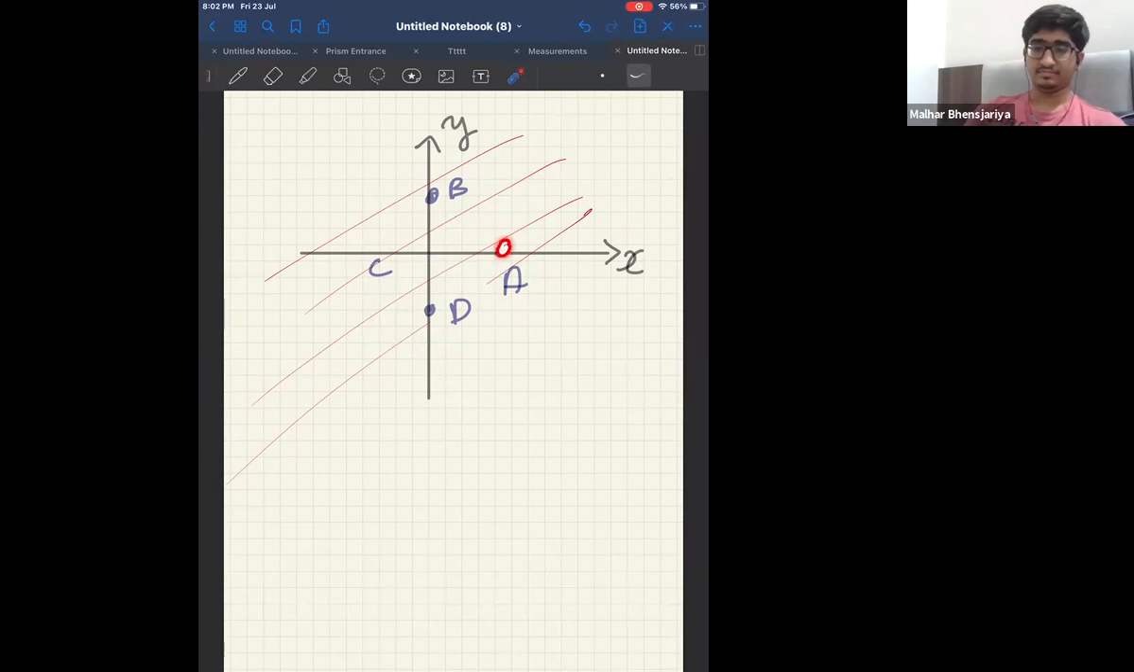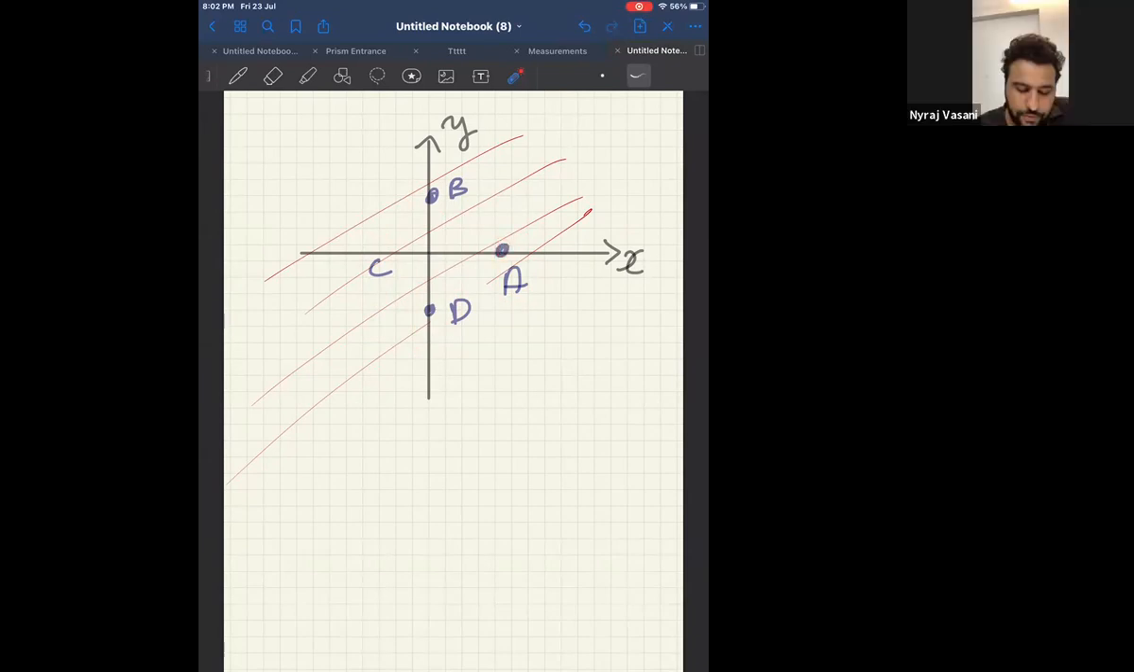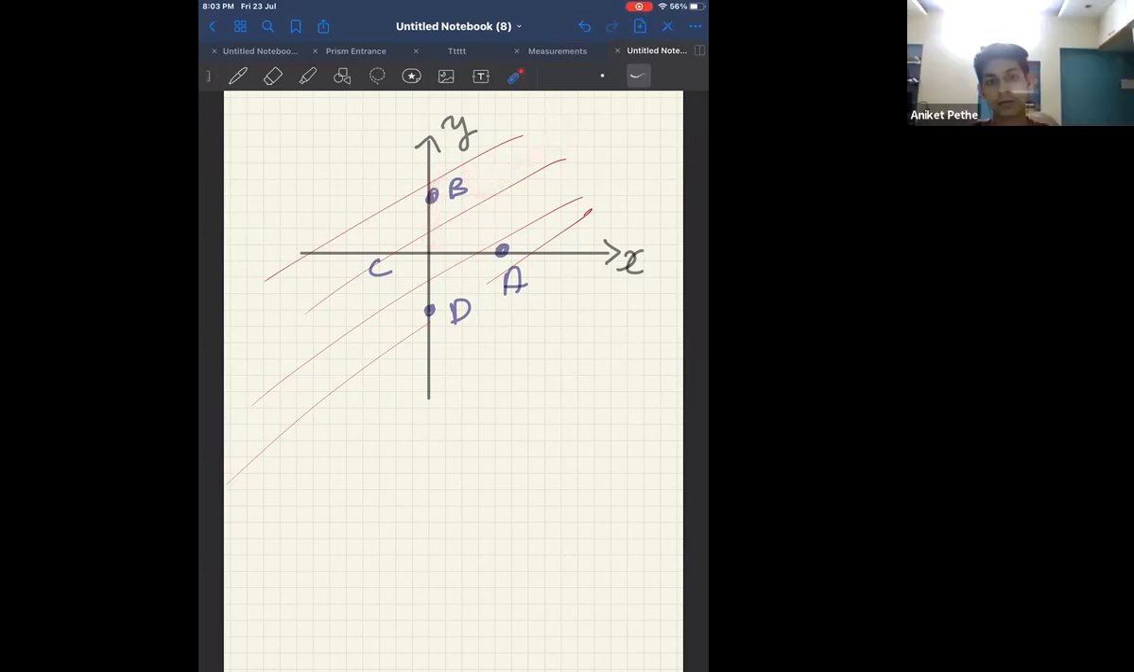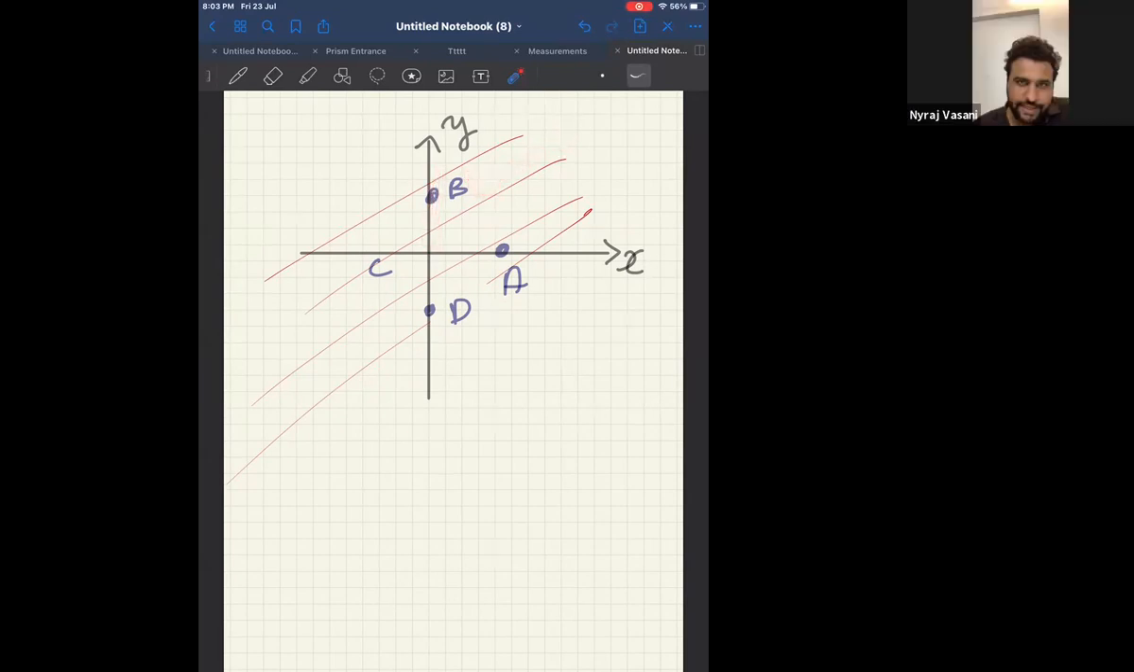B will be at a higher potential. Why? Positive. Therefore, can I say highest will be A? Look at the screen. Then it will be B, then D, then C. I'll repeat. Highest will be A, then B, then D, then C.